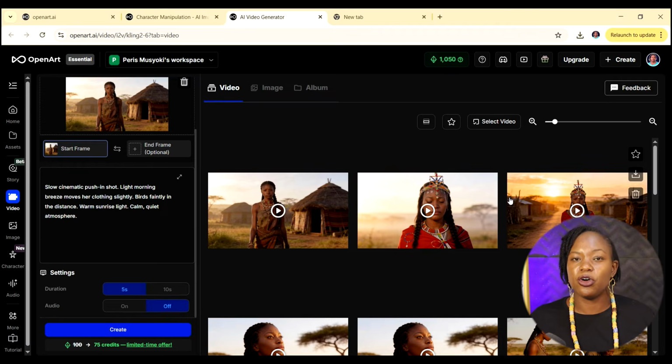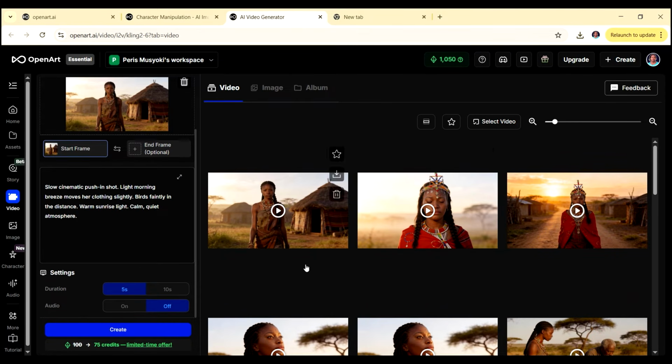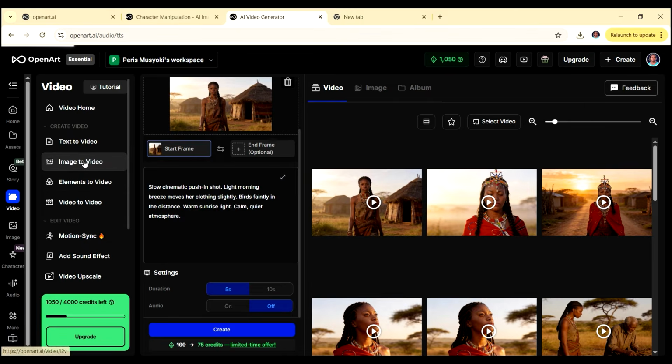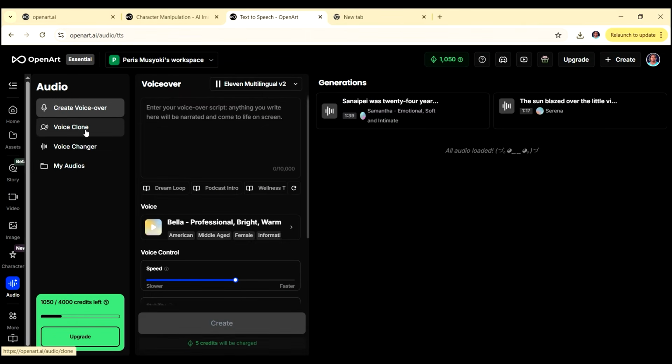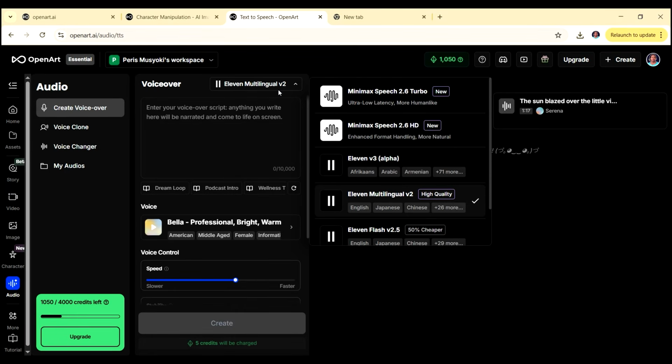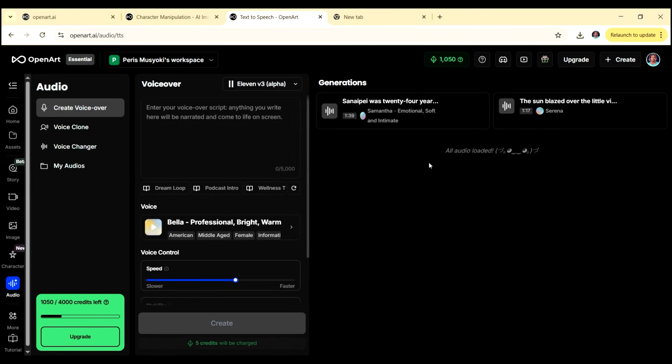So once you're done creating all the videos that you're going to use, we're now going to add in the voiceover, and we're going to do that still inside of OpenArt. So go to where it says audio here. Yeah, and then you can see we have create voiceover, which is what we want to do. So we have the voiceover script area here, which is where we are going to paste in our story, and you can see that you're going to be using 11 labs for this. So you could decide to use any version of 11 labs, even this 11 v3, which is the latest version of 11 labs.